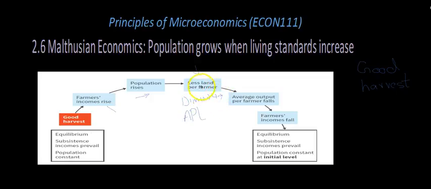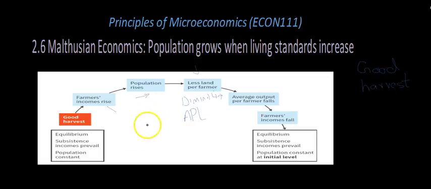So we studied that less land per farmer has been caused by the increase in population. So what will happen is that less land per farmer means there will be a decrease in the average output per farmer, and because the output per farmer falls, the farmer's income will fall as a result.